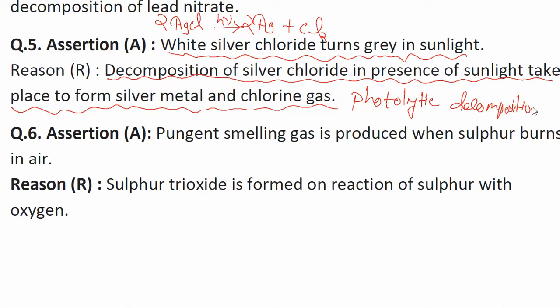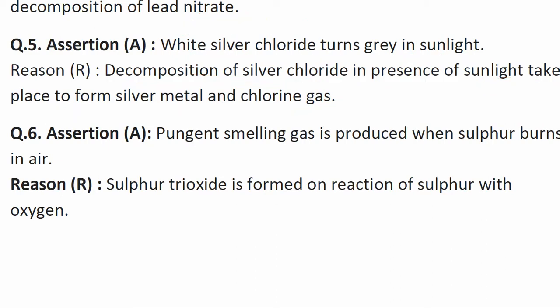A decomposition reaction in which light is used to decompose the given compound. That type of decomposition reaction is termed as photolytic decomposition reaction. Okay, let's see the next question, question number 6.